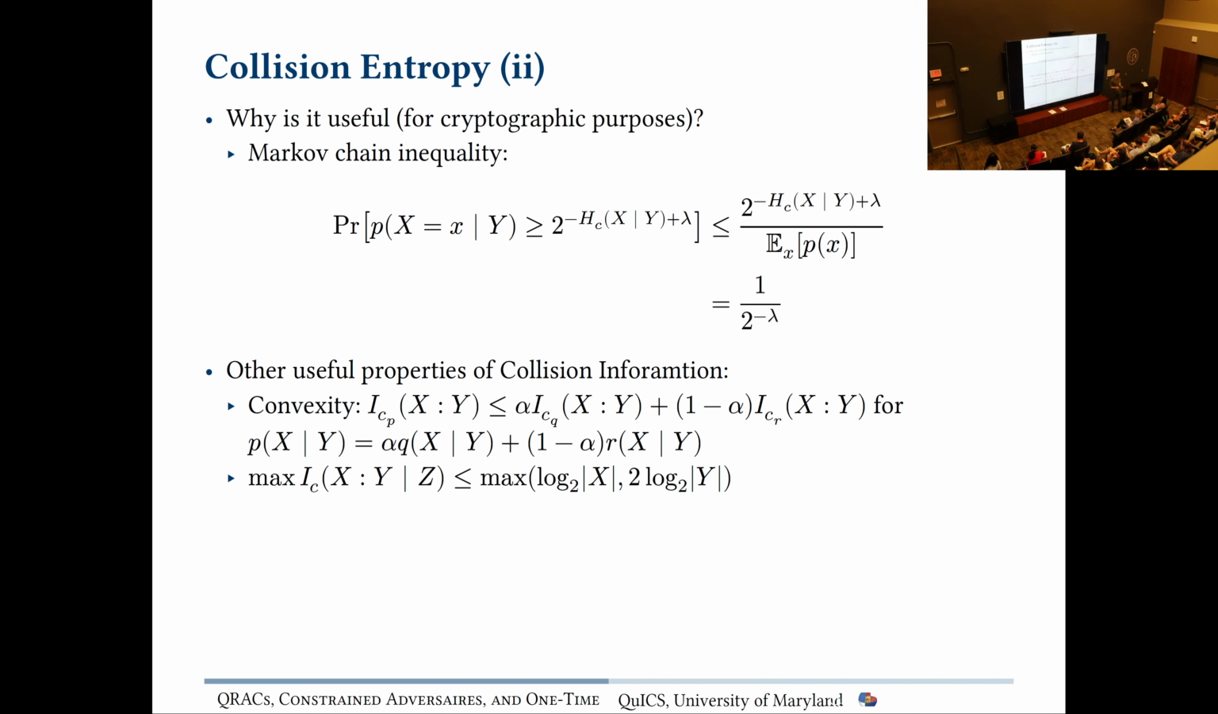And why is collision entropy useful? Just a quick recap. It's because it has this nice Markov inequality thing where we can upper bound the probability of our output not looking random by some small exponential. And that's going to be pretty important. It has other useful properties that we're not getting into here, but there's some code involved in this work that uses these properties too.